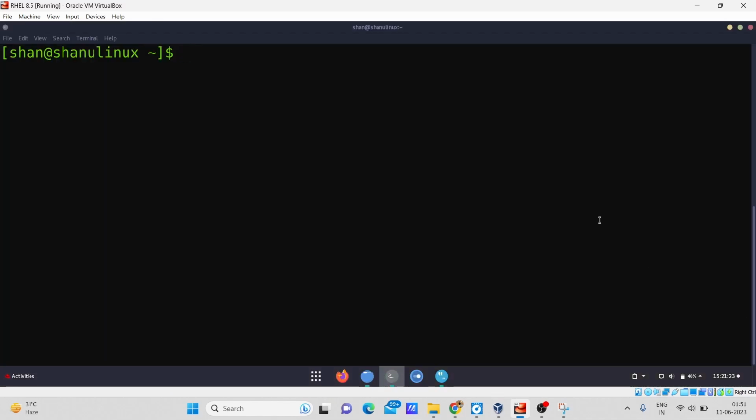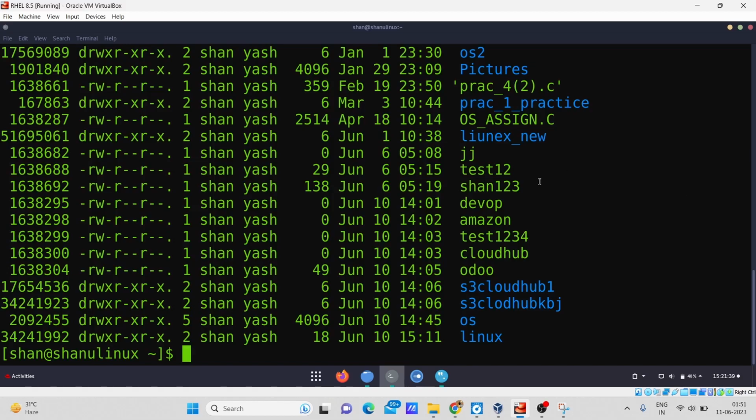Yeah, so we are on right now in my Linux terminal. So what I will do, I will just type a command to see the inode number. To see the inode number, we have to simply add i over the last command of the line. So for example, I'm putting this ls -ltri. After entering it, you can see it is showing me this number.